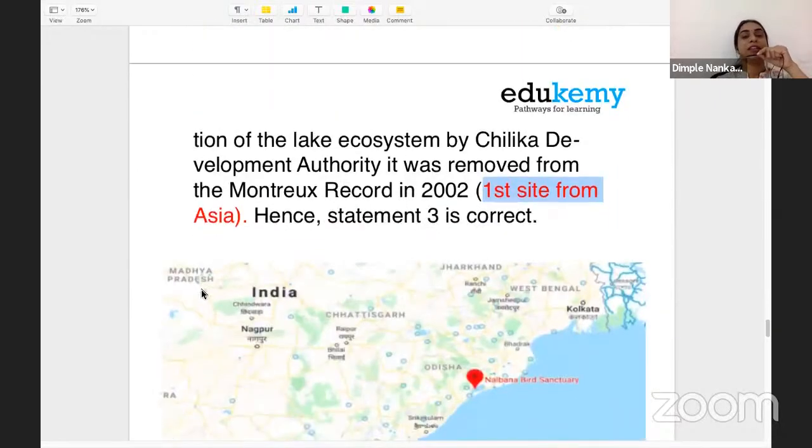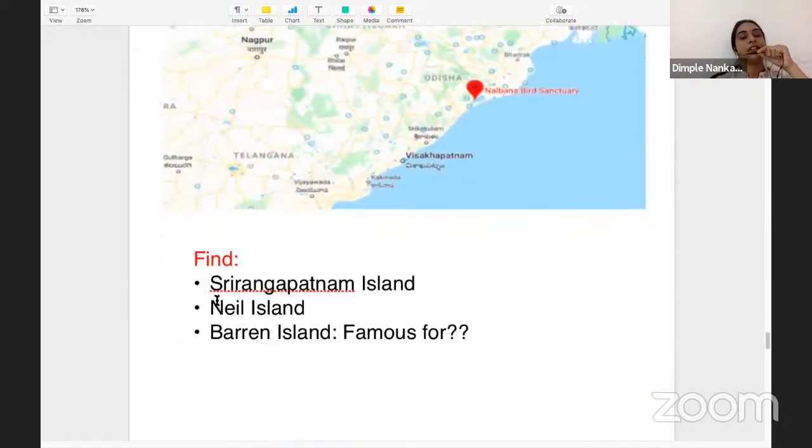So, where is Neil Island? Where is Barren Island? Where is Srirangapatna Island? Which river? You need to search this information. Do not simply analyze your paper as: okay, this is right, this is wrong, this was factually incorrect, I did some conceptual error.